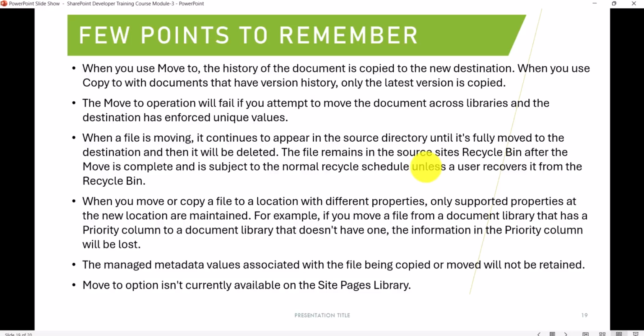And when you move or copy files to a location with different properties, suppose your source has 5 properties and your destination has 10 properties or 3 properties, then there is a mismatch. Only the supported properties will be moved, and others you will lose. And the managed metadata values associated with this will not be written. So this is a limitation. These are a few limitations for which people use various third-party tools where you keep the metadata also. And then the move option is not currently available for the SharePoint site pages library.